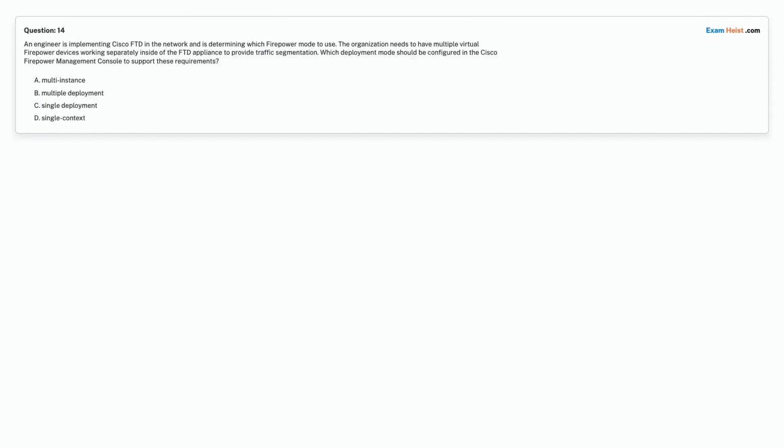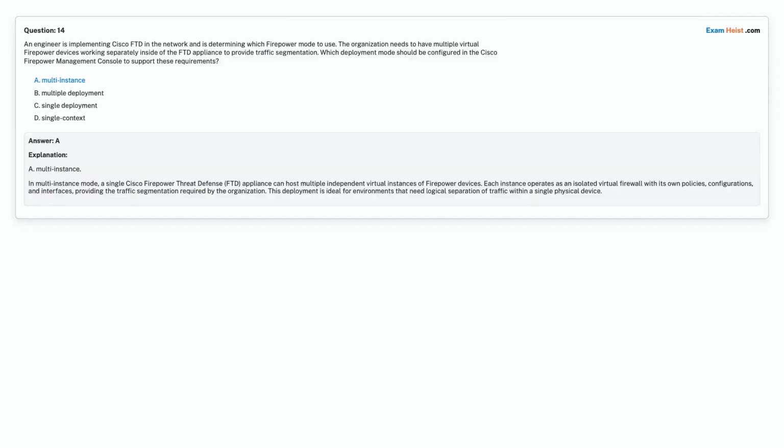Which deployment mode should be configured in the Cisco Firepower Management Console to support these requirements? Option A. Multi-instance. Option B. Multiple deployment. Option C. Single deployment. Option D. Single context. Choose the correct answer. Correct answer is option A, multi-instance.